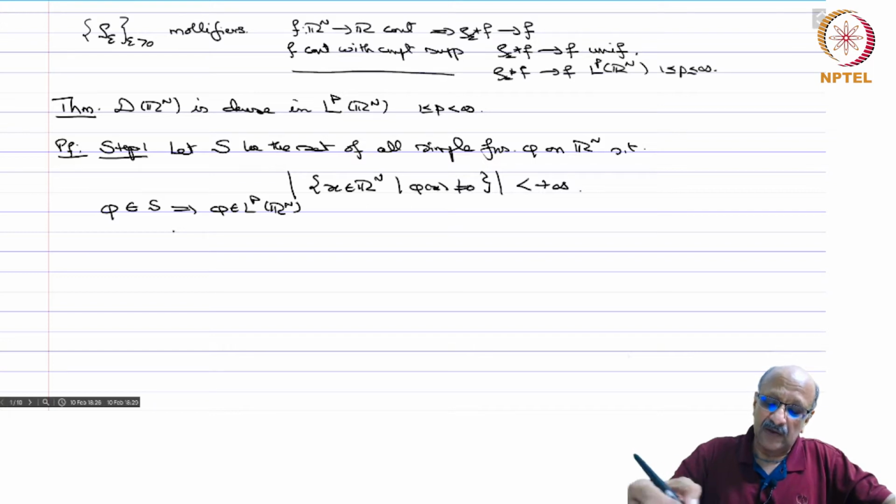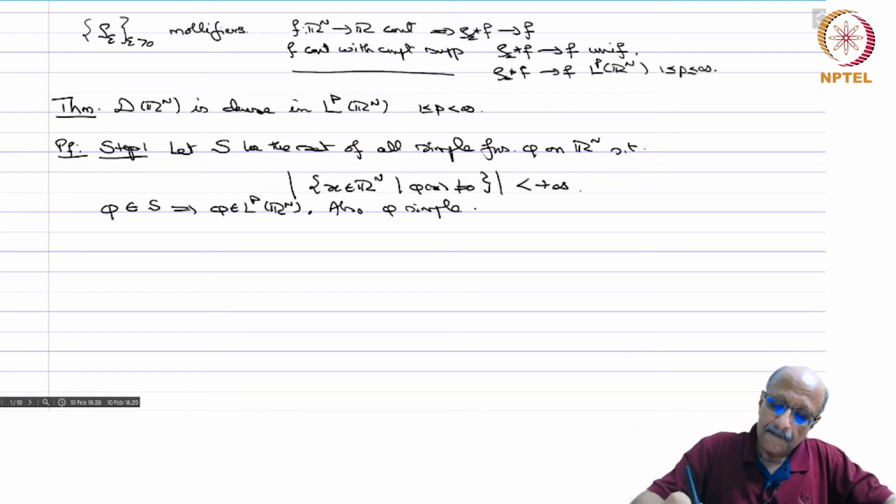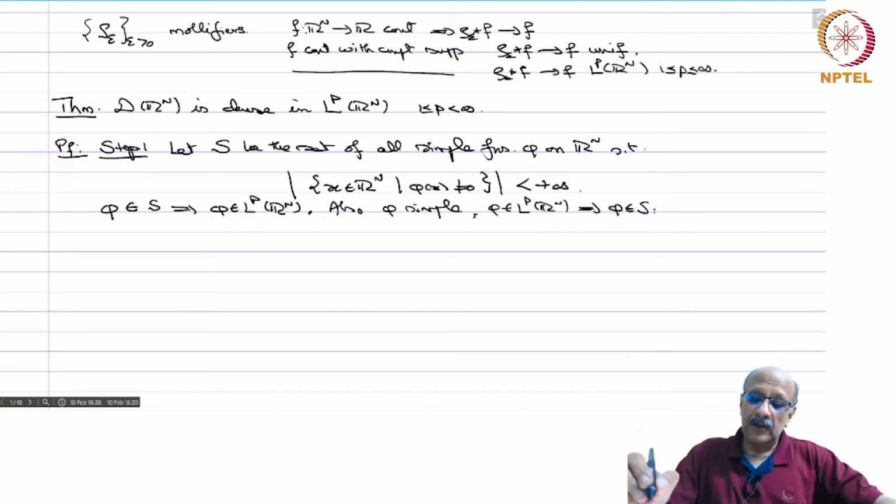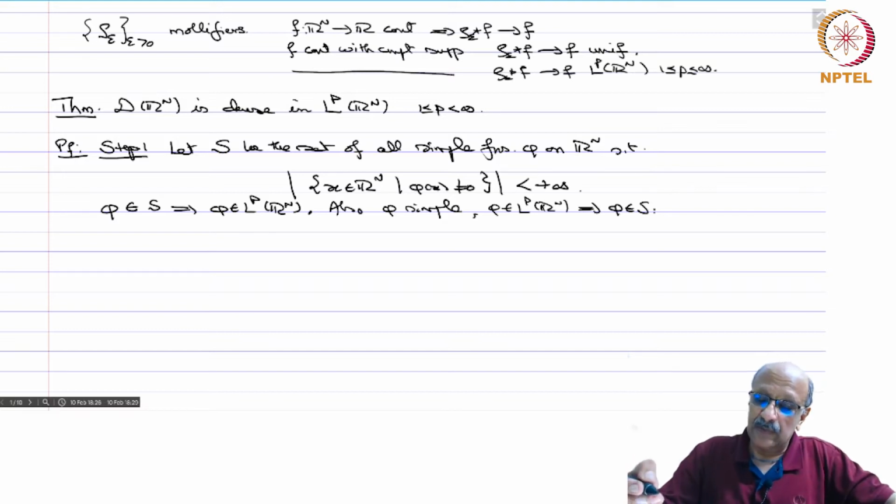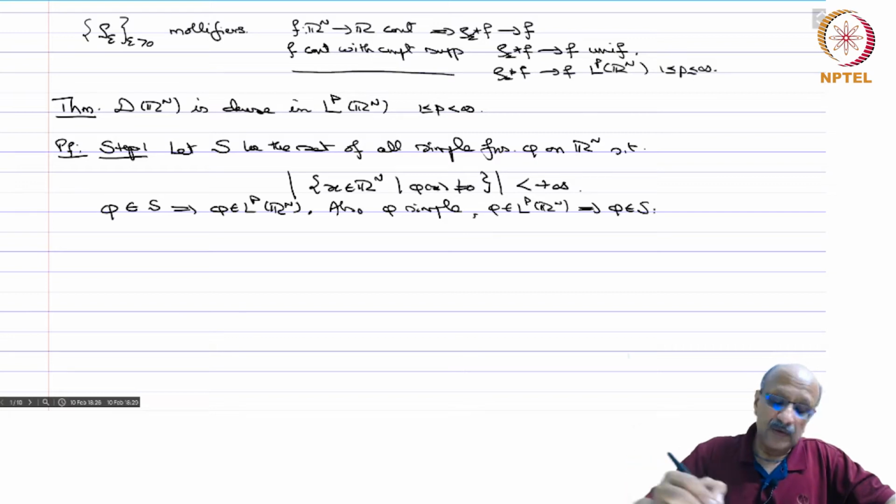So, if alpha i is not 0, all these sets are of finite measure, so they add up to something finite. Conversely, phi simple and phi in LP of Rn implies phi is in S, because, being a simple function, it cannot be non-zero on a set of infinite measure, because then the p integral will blow up. Okay, so we have this.